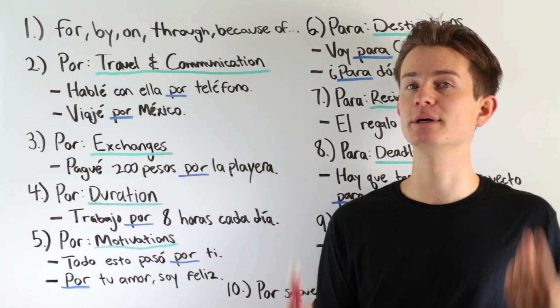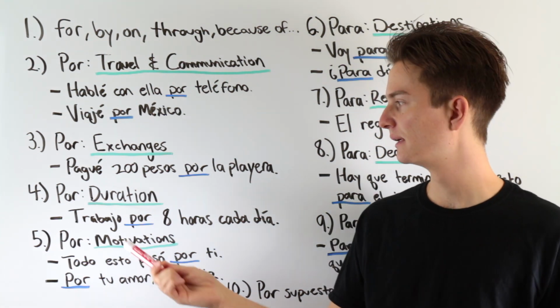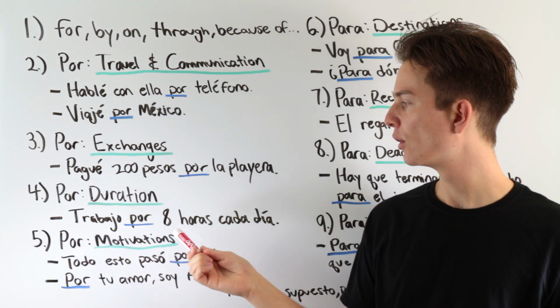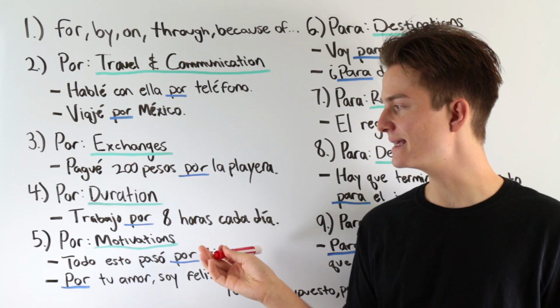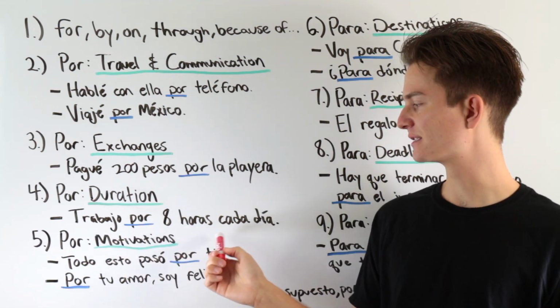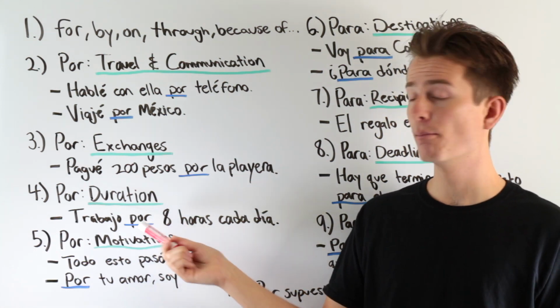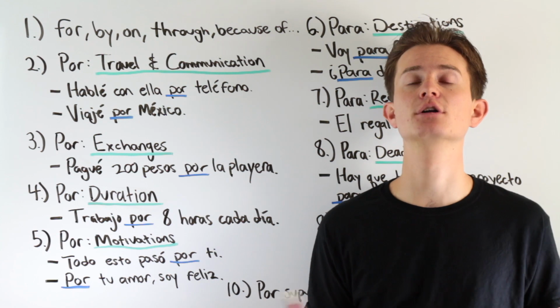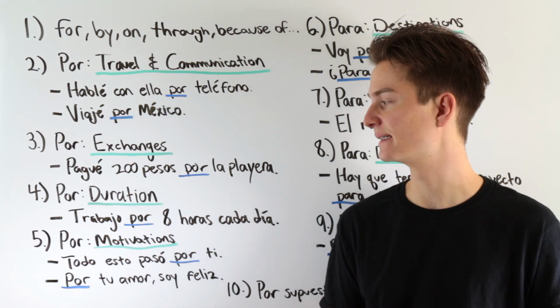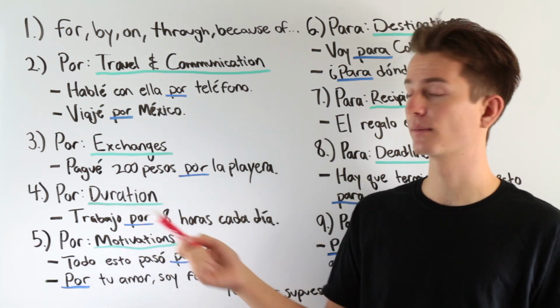So when we talk about durations, we're going to use por, not para, okay? For example, trabajo por 8 horas cada día. I work for 8 hours each day. Okay, so same thing going on in this sentence, right? Por is representing that English word for, okay, in this example. So when talking about durations, we use por, okay?